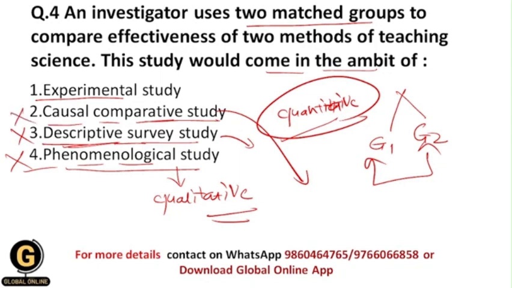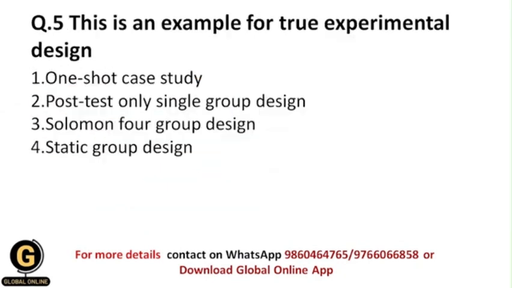So the correct answer for this is experimental study, because here I want to see the effectiveness of two methods of teaching science, and for that I am going to use two matched groups. For each group I assign different participants and treat them based on the two methods of teaching science, and then I can see the effectiveness. That's why I should have control over the variables, which I can get from an experimental study.